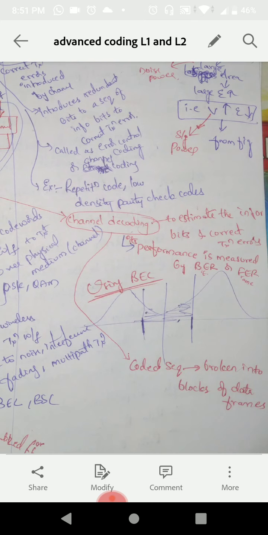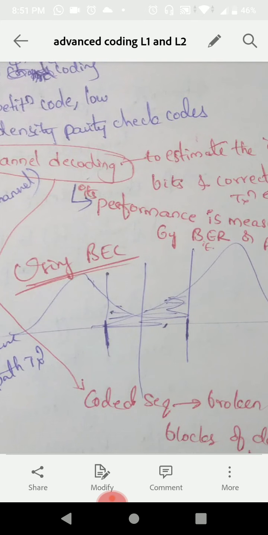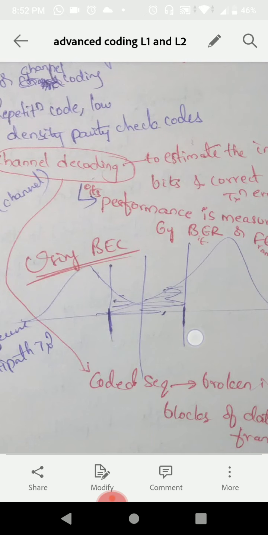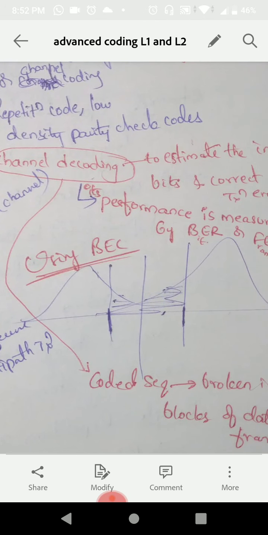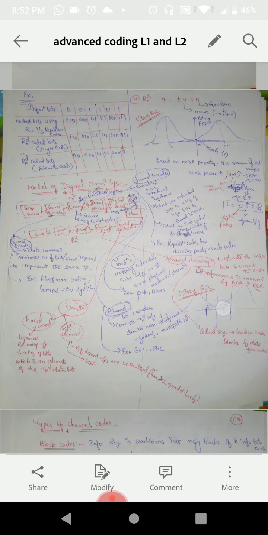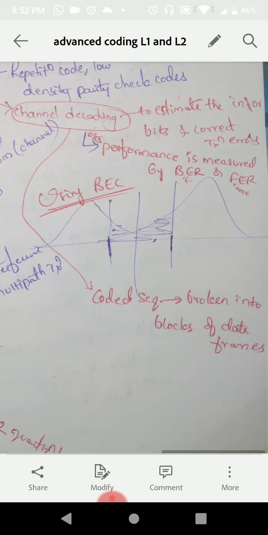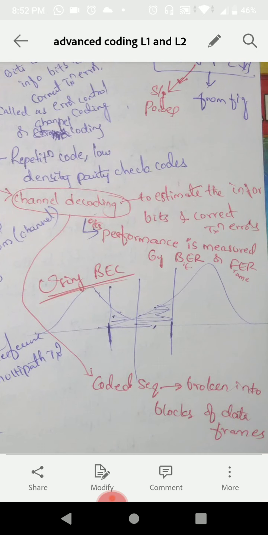If we make use of a binary erasure channel, we denote two cutoffs from the 0 point, so that we can make decisions outside of them. In the area in between, we don't know what the exact bit is. Whatever bit is in this area, we are not able to specify whether it belongs to 1 or 0, but we will treat it as an error.